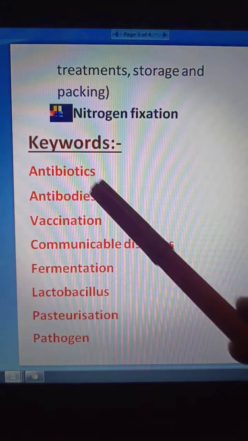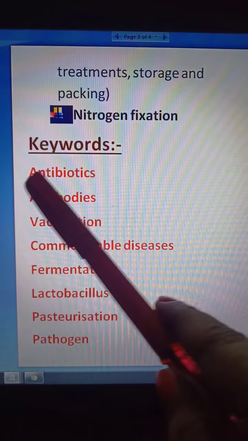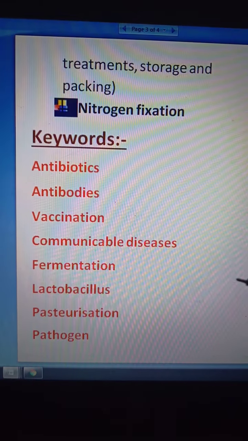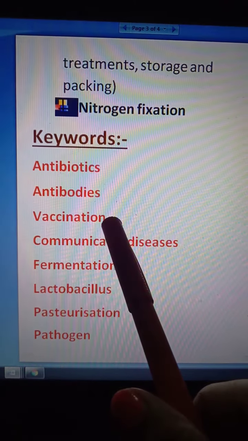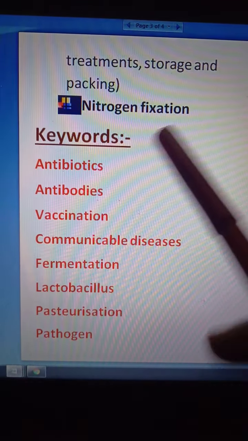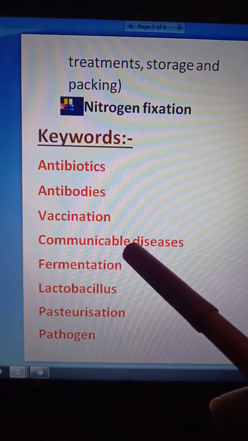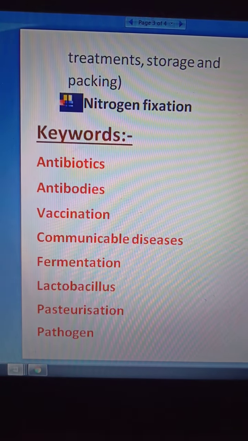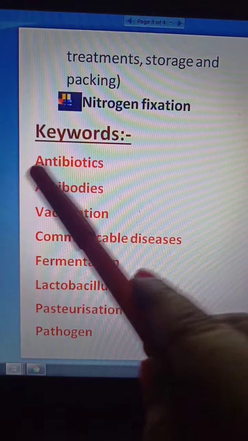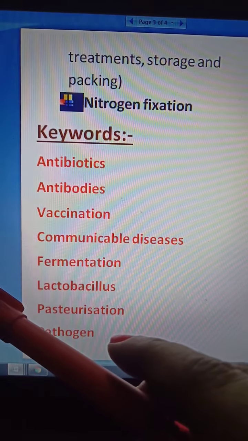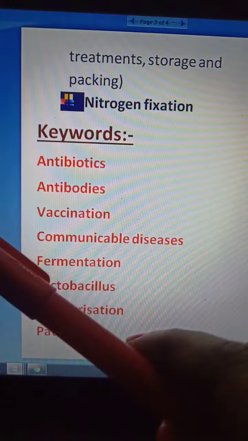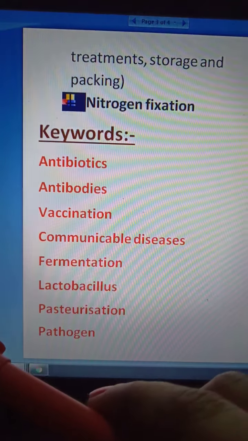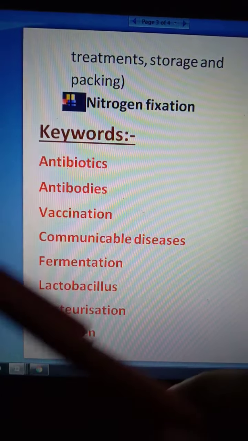Students, the work of antibodies is this: through vaccination, some antibodies are produced in our body. If harmful microorganisms enter our body, these antibodies fight with those microorganisms, and those microorganisms get destroyed, and they will not be able to harm us.